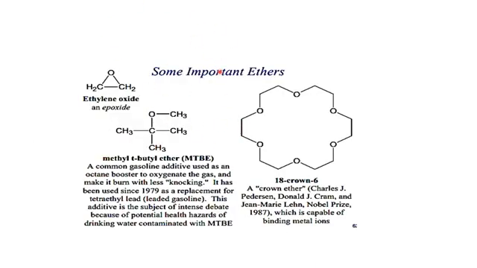Here are a few examples of ether so we can understand it more clearly. Firstly, we have epoxide. This epoxide by name is ethylene oxide. Next we have methyl tertiary butyl ether, and a brief description is given below. After it we have a third ether, which is crown ether. It is named 18-crown-6, and it is capable of binding metal ions. So these three examples are representing ether. This is the representation of oxide. It is the representation of ether containing tertiary carbon, and this is the representation of crown ether.